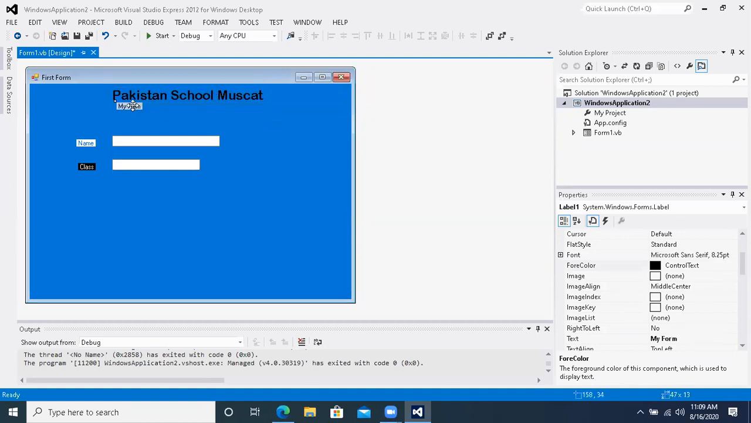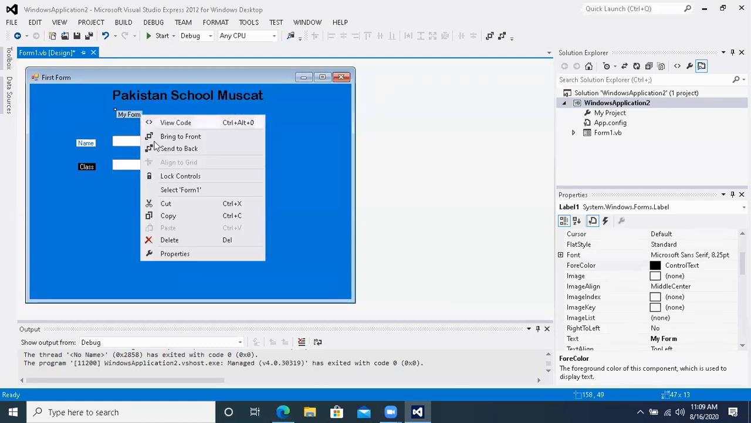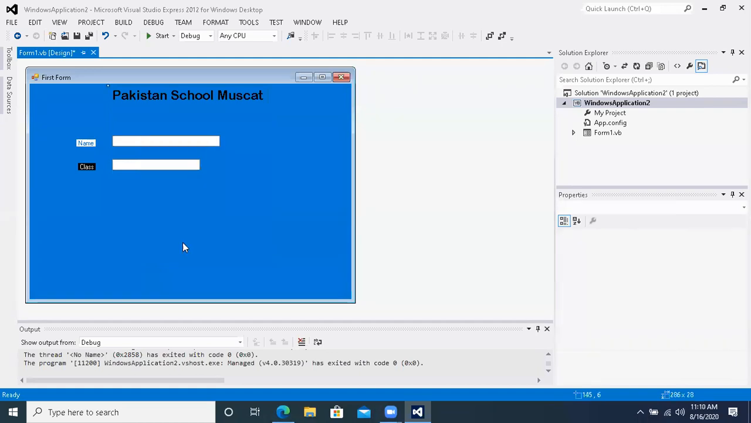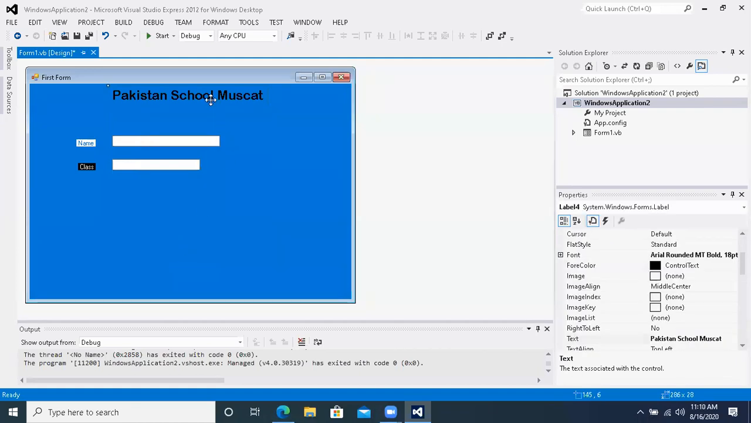If you want to delete, for example, if I want to delete this form heading, I don't need it. Right click on it, find that delete is there. Click on it and it will be deleted. Similarly, what you will do? You will take name, class, address, father's name, email address, all text boxes you can draw over here.